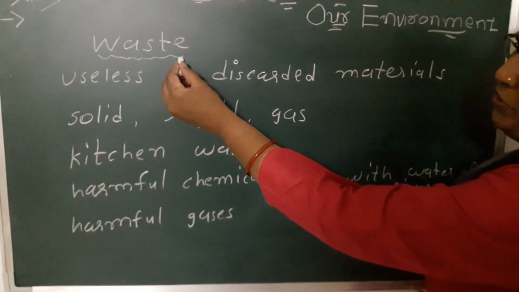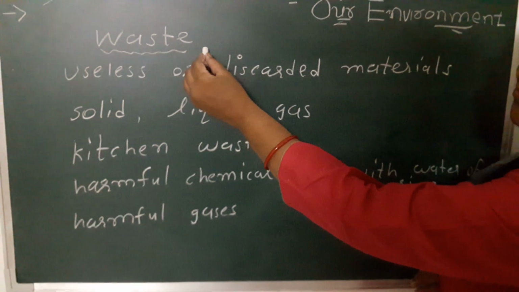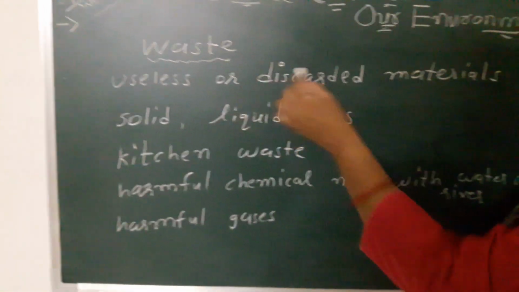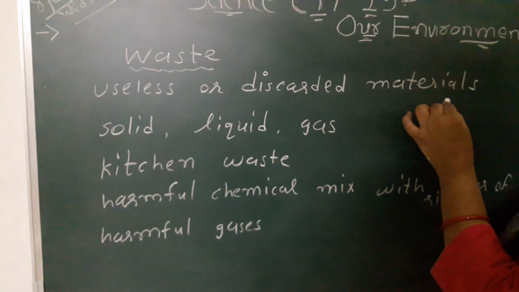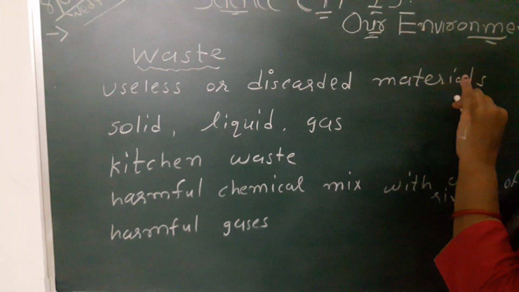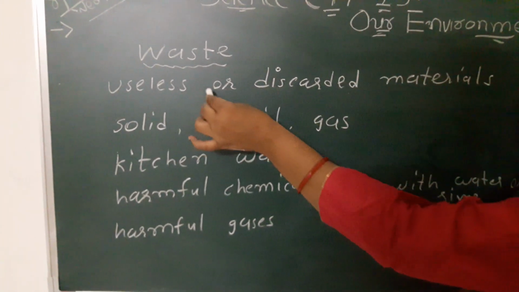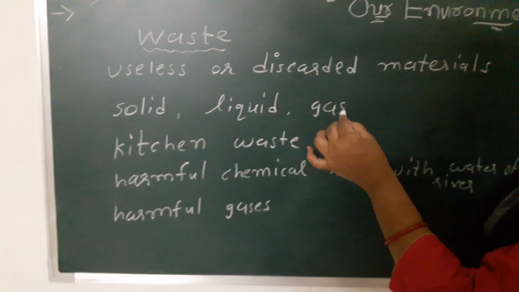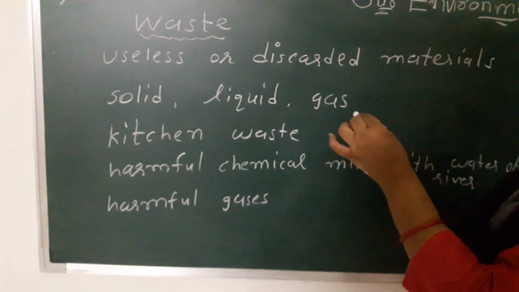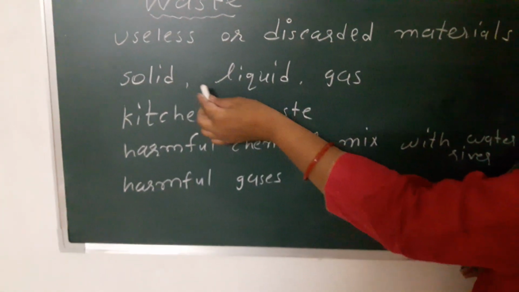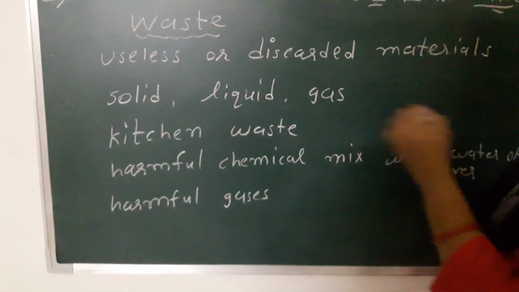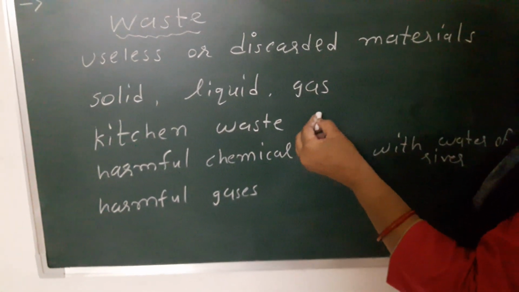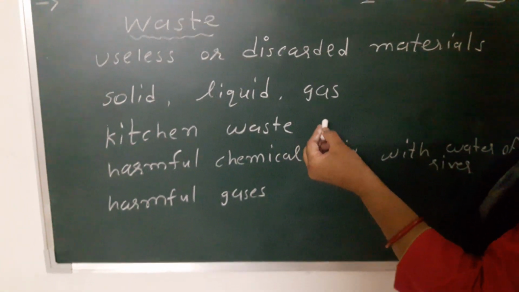Now our next topic is waste. What is waste? Waste, that is useless or discarded materials. Waste may be in the form of solid, liquid or gas. Solid waste, for example kitchen waste and agricultural waste.